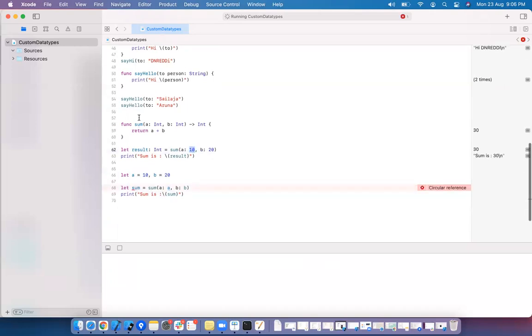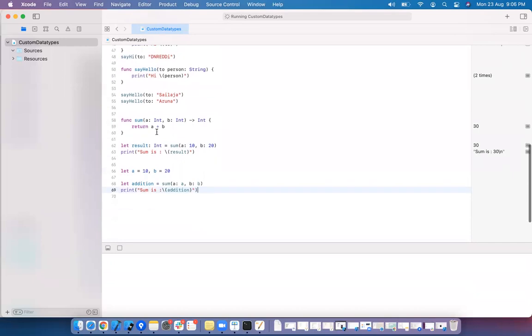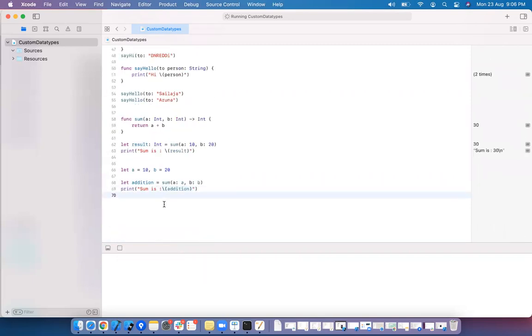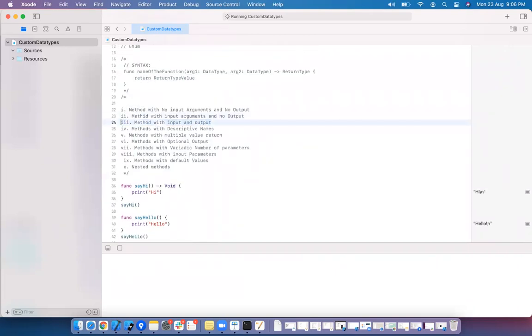What is wrong here? Circular reference. Addition. Basically, we have a method called sum. Why is it giving a compile error? Let it execute, and we have seen methods with input and with output, and descriptive names.